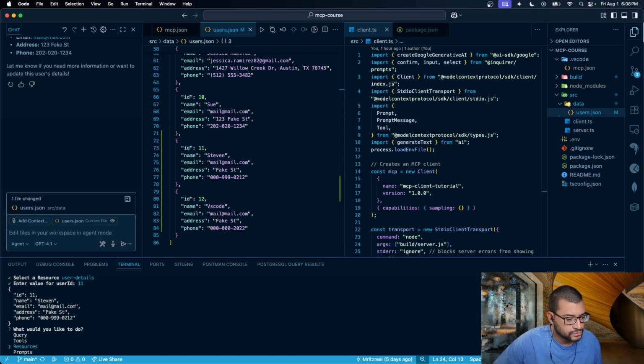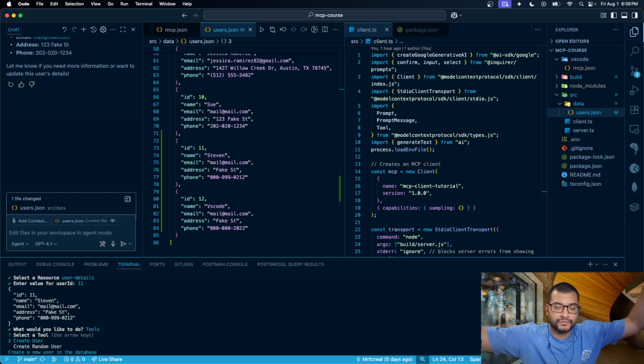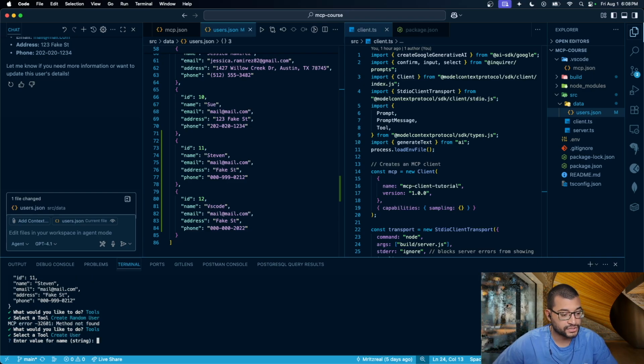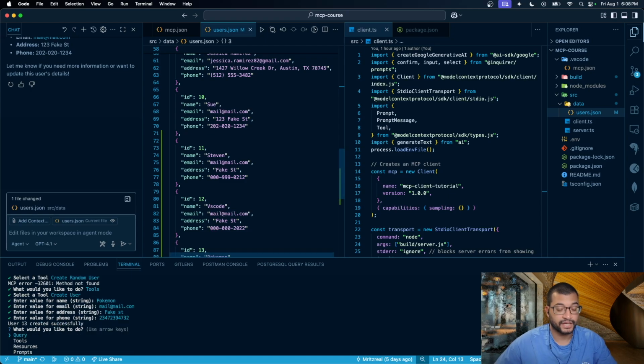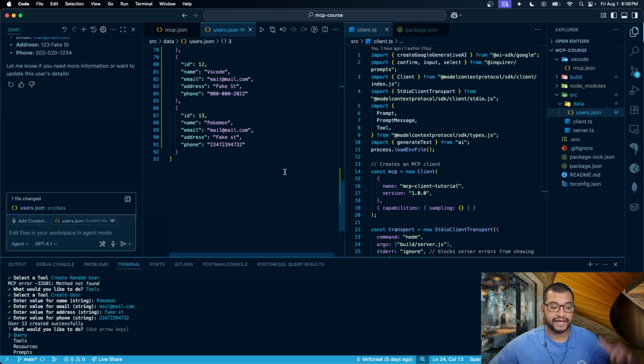And let's do a tool, which is like a function that executes things in order to communicate with the resource. Let's create user. Enter the value of the name. Let's put Pokemon, male, random number. And here it is. It has been added, and I was able to do that from the command line interface. So this is a very cool thing to do.